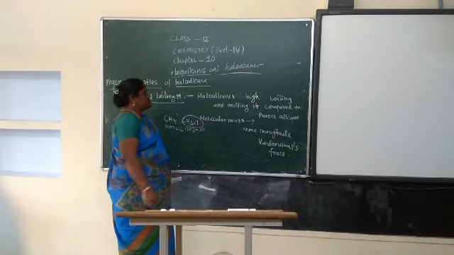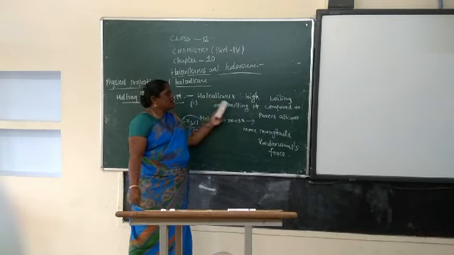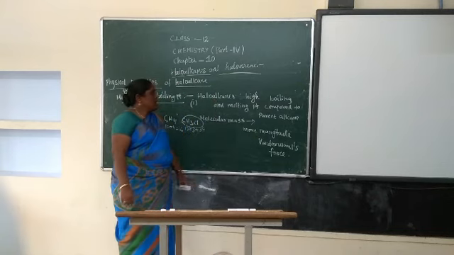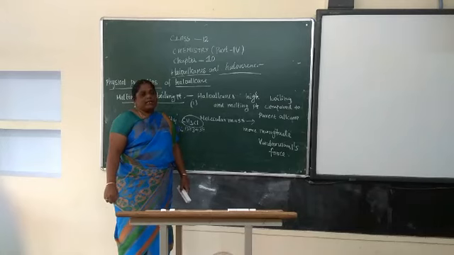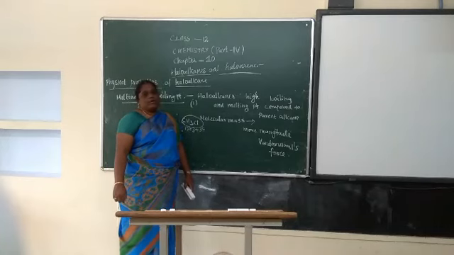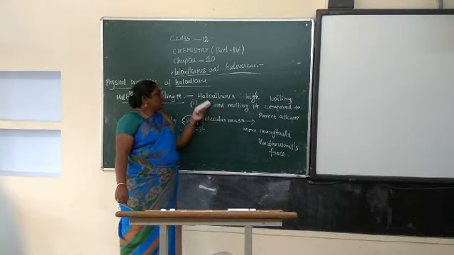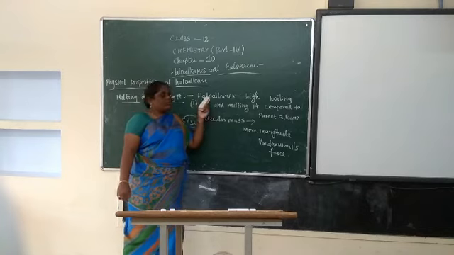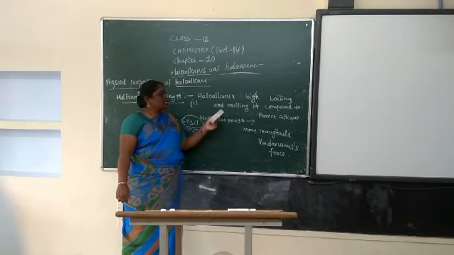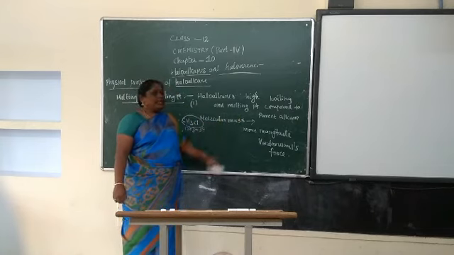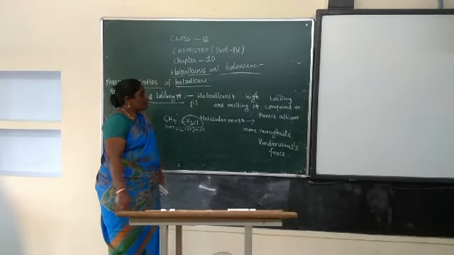This is the first comparison: haloalkanes and parent alkane. Haloalkanes have a high boiling point and melting point compared to the alkane. This depends upon the molecular mass. Haloalkane has a higher molecular mass compared to the parent alkane, so there is a high boiling point and melting point, and the magnitude of van der Waals forces is also high.